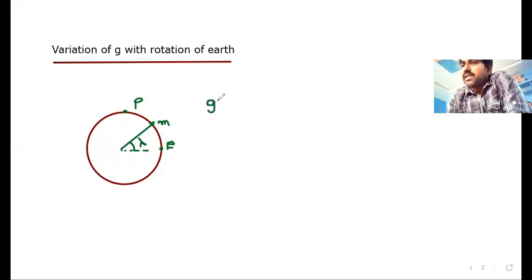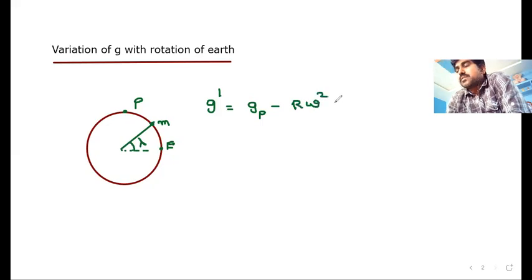So the G value at any position is nothing but G value at poles minus R omega square cos square lambda. The R omega square is from centripetal force only. So this formula indicates the variation of G with rotation of earth only. Okay.